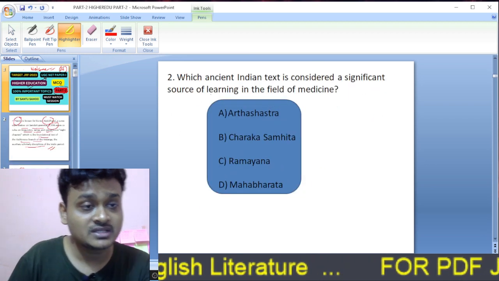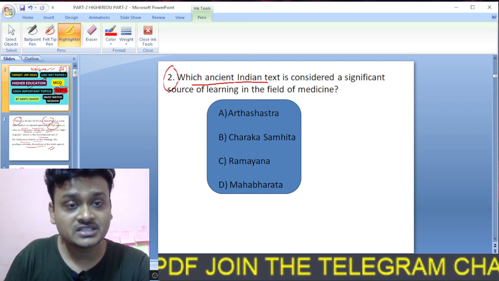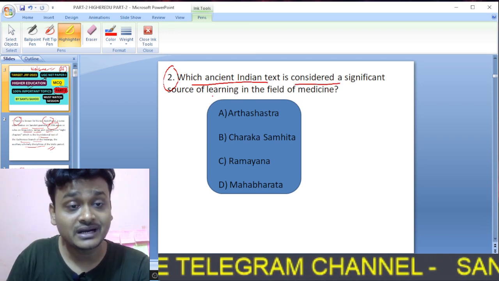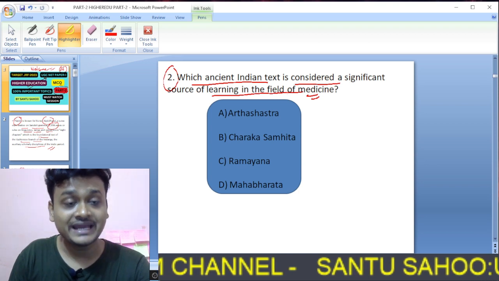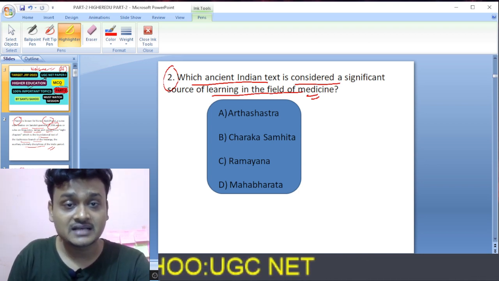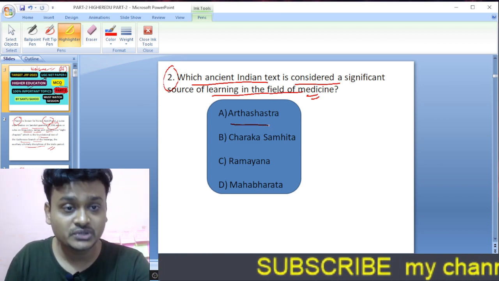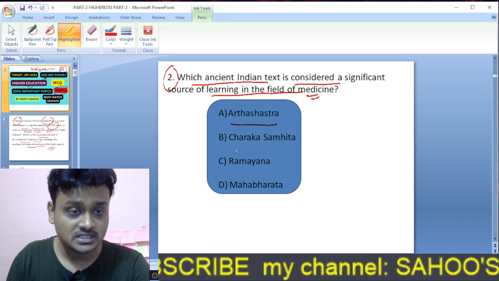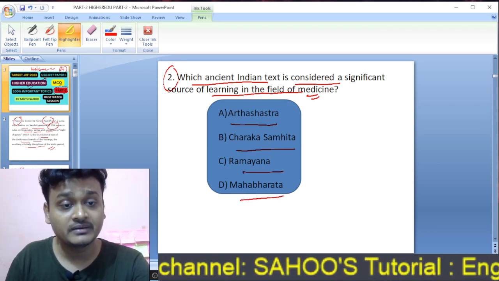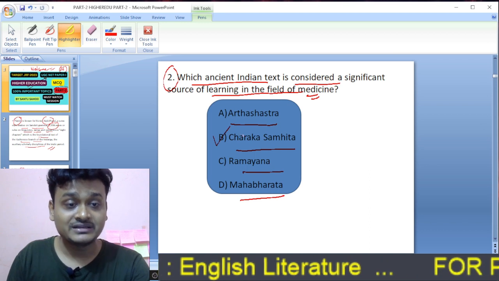And here is the second question. The question number 2 here is, which ancient Indian text is considered a significant source of learning in the field of medicine? Options are Arthashastra, Charak Samhita, Ramayana, Mahabharata. So the right option is Charak Samhita. Charak Samhita was written by Charak.